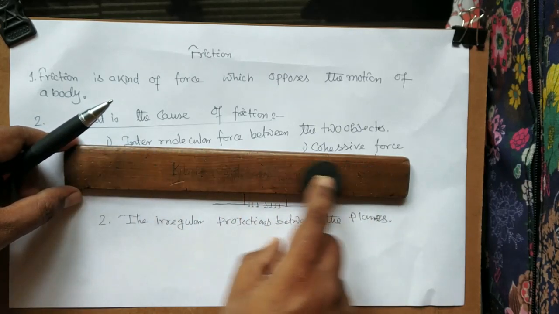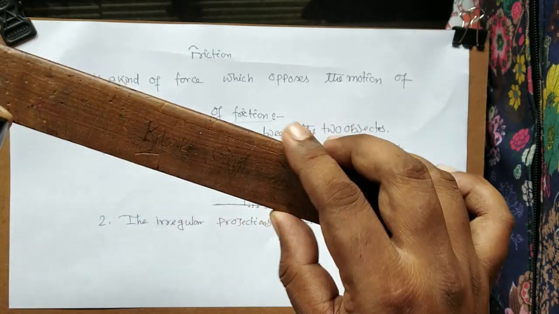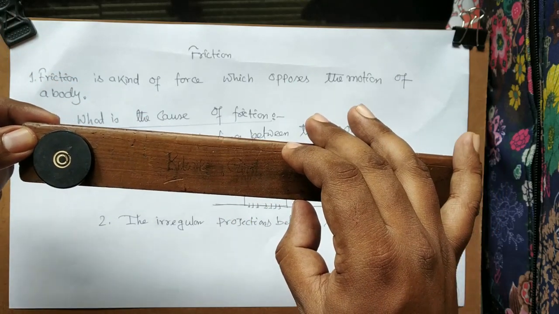So you will feel that this surface seems to be smooth. So why is this motion being opposed?